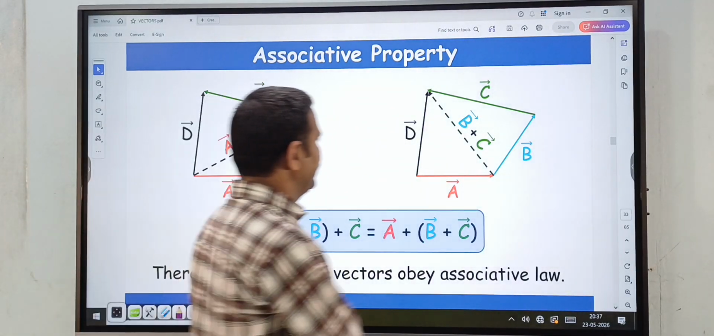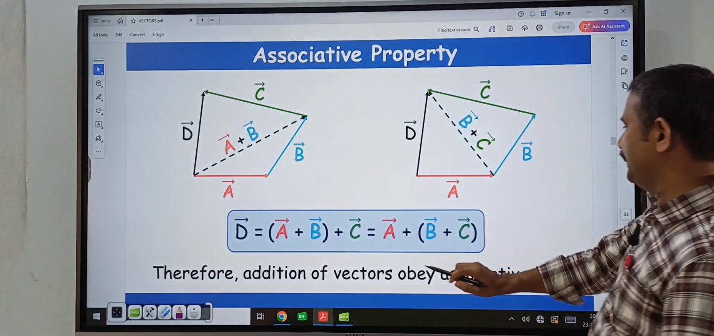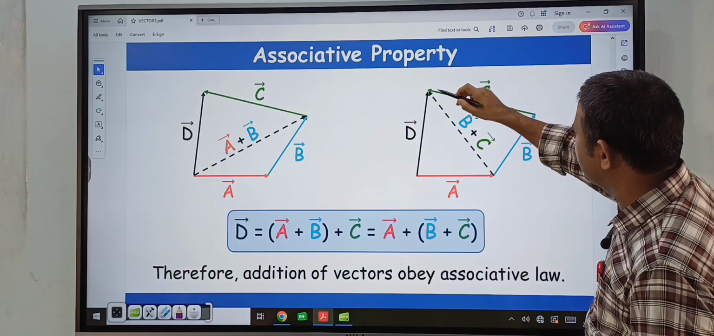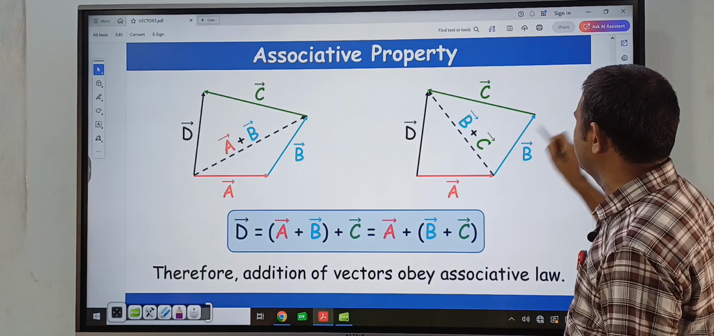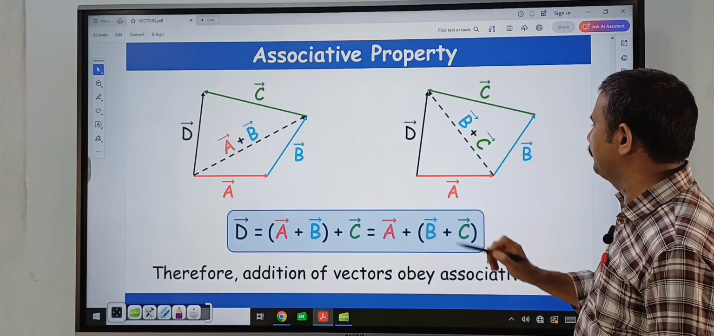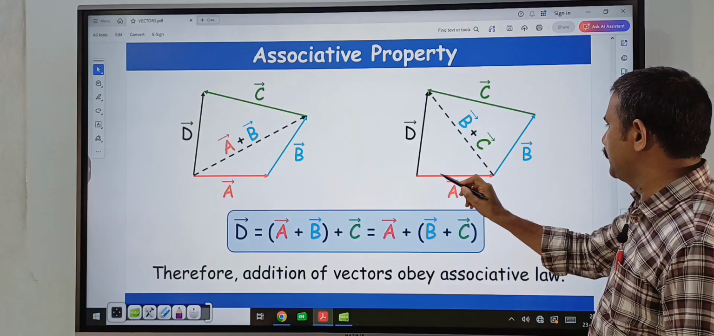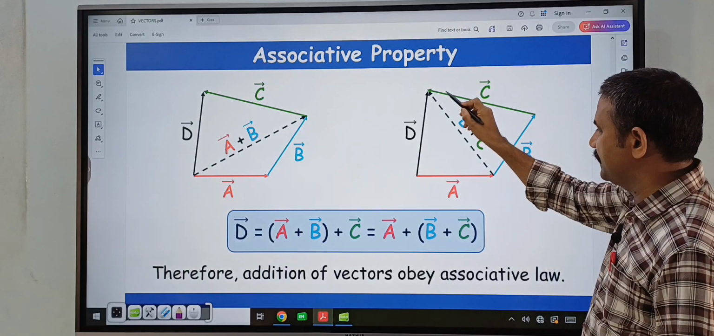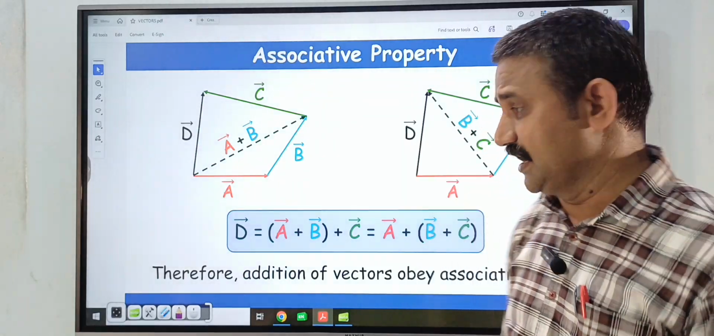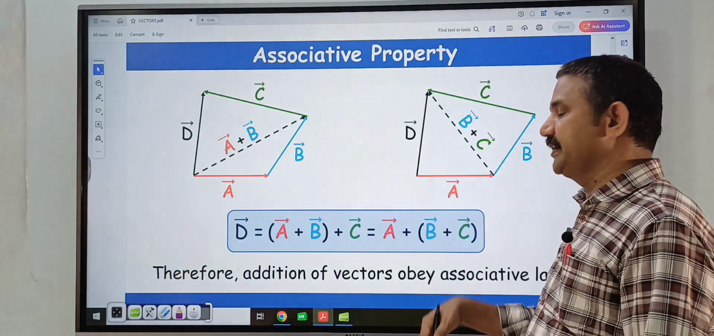And similarly, suppose this is B bar vector and this is C bar vector. B bar plus C bar is in this direction. That is the resultant of these two vectors B bar and C bar, this is B bar plus C bar, and this is A bar. So here A bar plus B bar plus C bar is equal to D bar. Therefore, addition of vectors obeys the associative law.